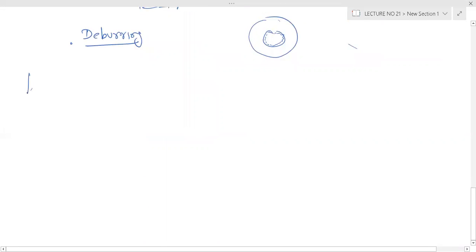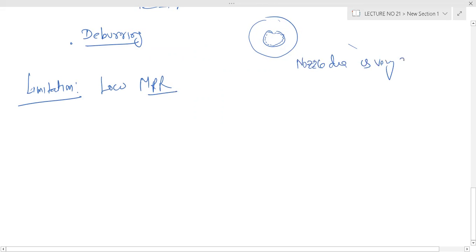And what are the limitations? Limitations we have already discussed. Low metal removal rate, because the nozzle diameter is very small, 150 micron to 800 micron. So the metal removal rate is very low.